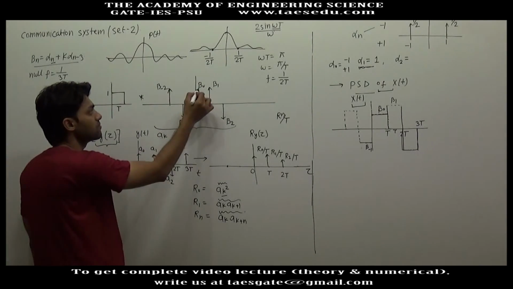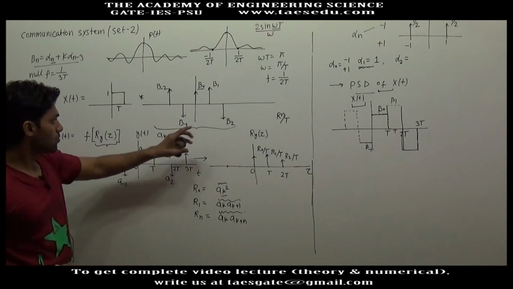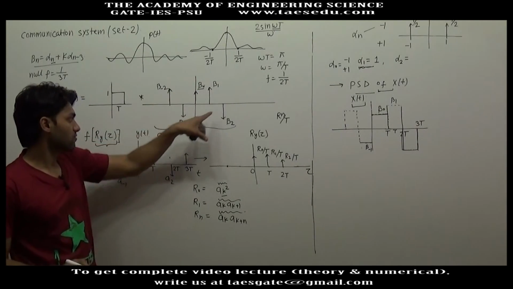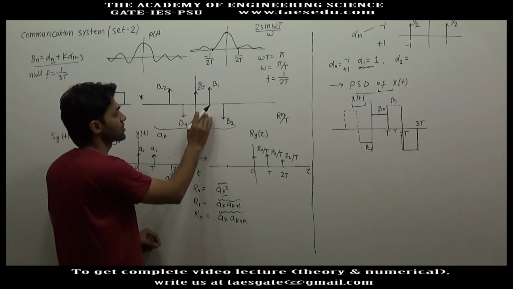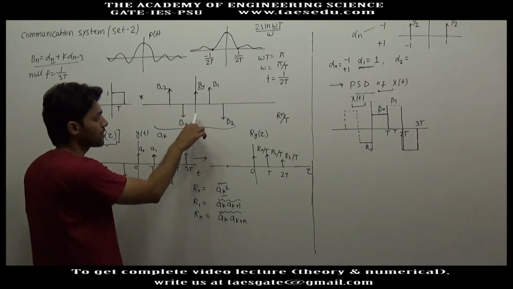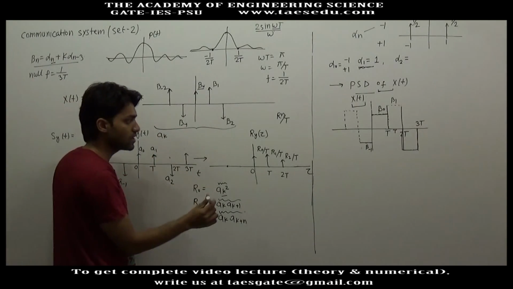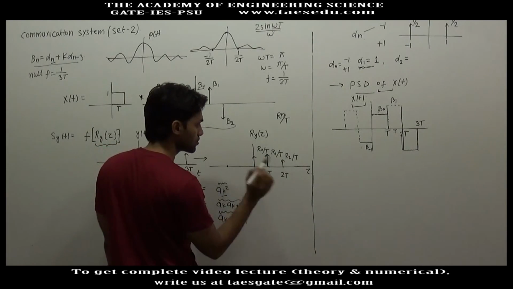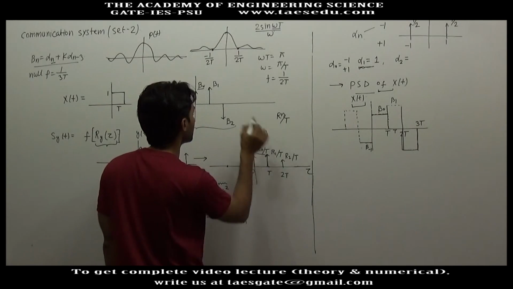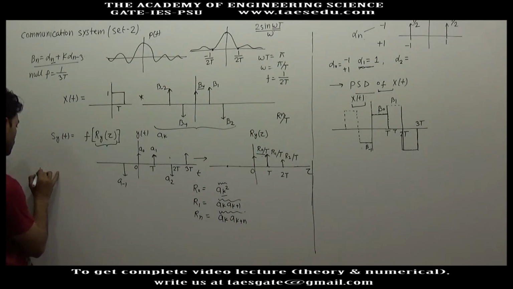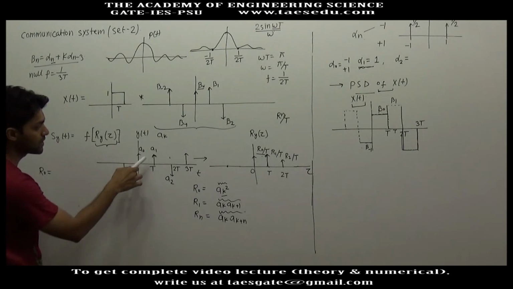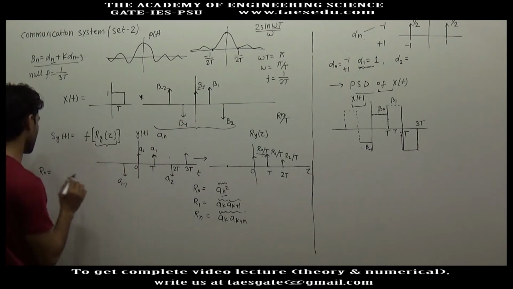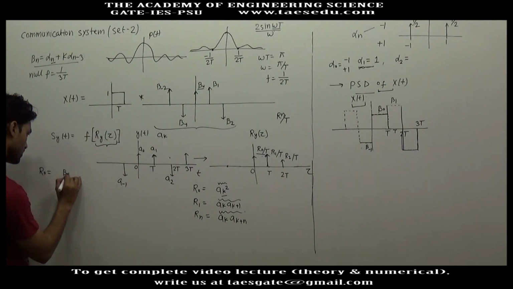is decided by b. So the autocorrelation function will again be a sequence of impulses whose strength will be R0 by T, and here, in place of ak, we have beta n, so R0 will be the average of beta n square.